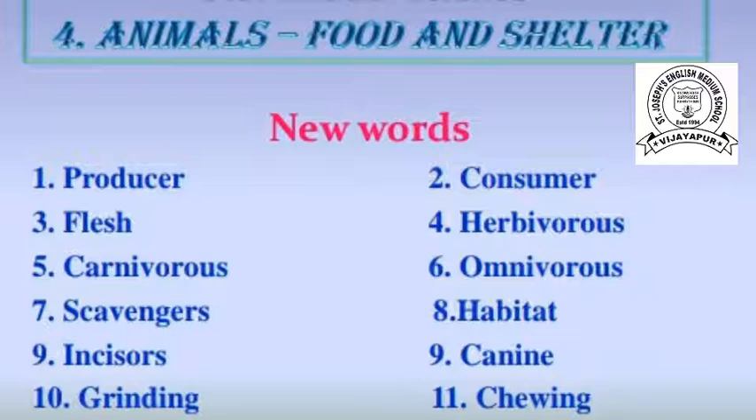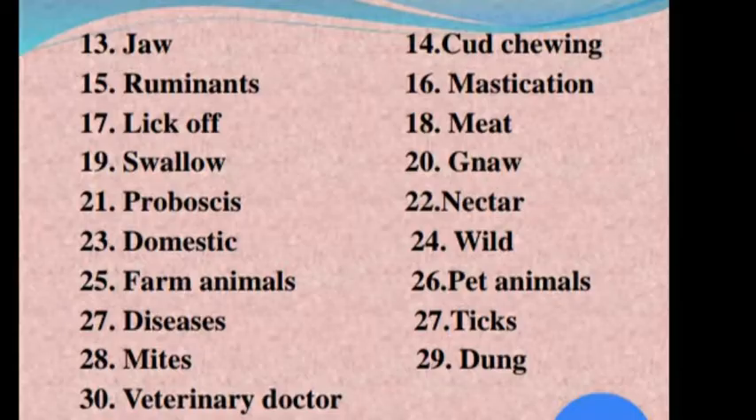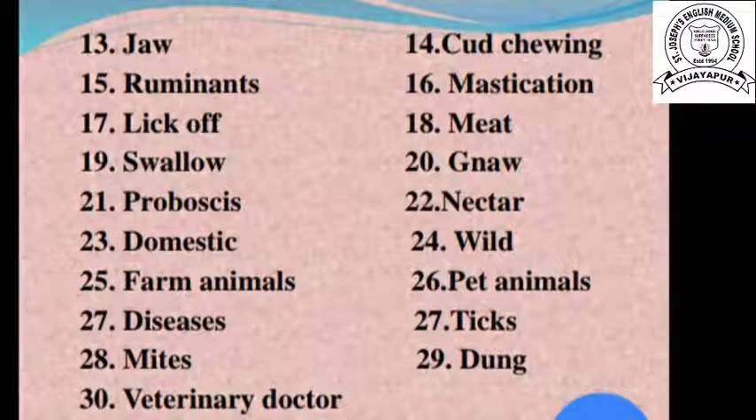Tenth one, grinding, and eleventh, chewing. Next one, the thirteenth, jaw. Jaw means the upper and lower part of the mouth. It is a jaw. Next one, fourteenth, cud chewing. Cud chewing means the animals which eat the food without properly chewing. These are the cud chewing animals like cow and goat.